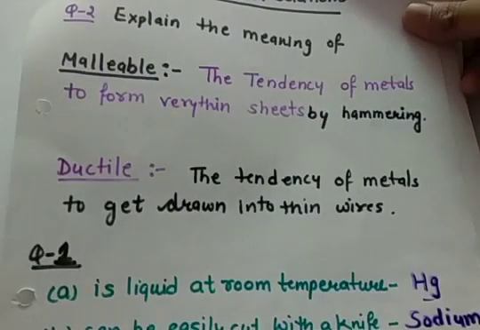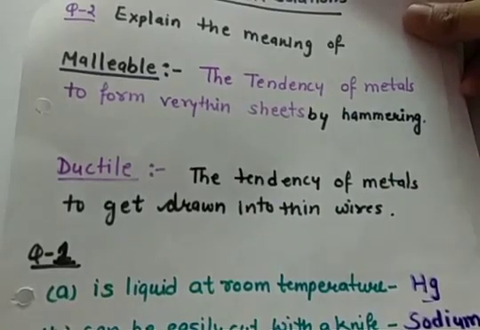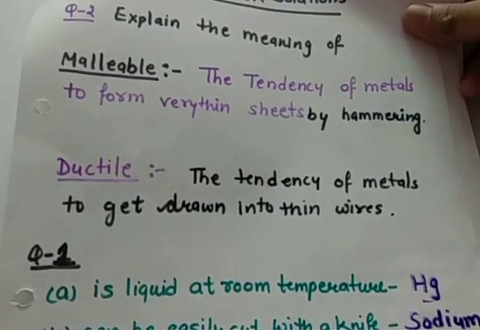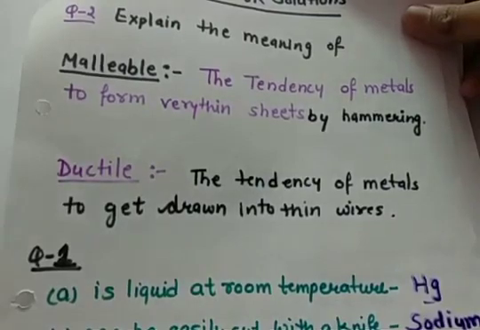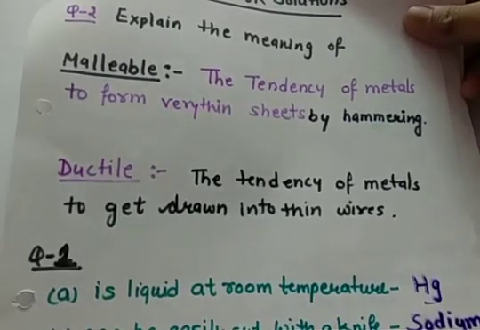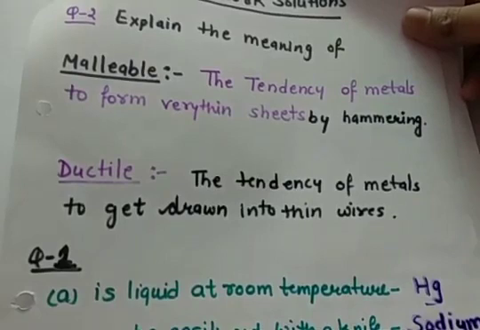For example, gold, silver and copper are highly ductile metals, as they can be drawn into very thin wires. Even from 1 gram of gold, we can make a 2 kilometer length wire. And copper wires, you must have seen, are extensively used in electric wiring in household circuits.